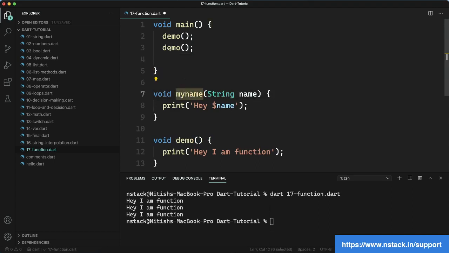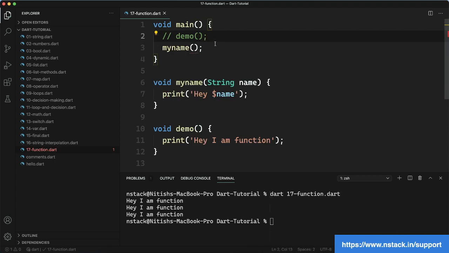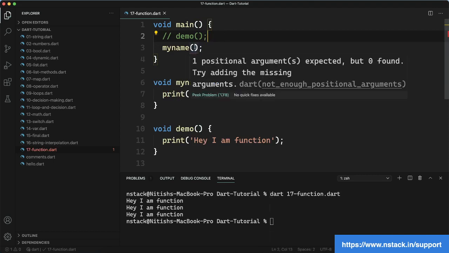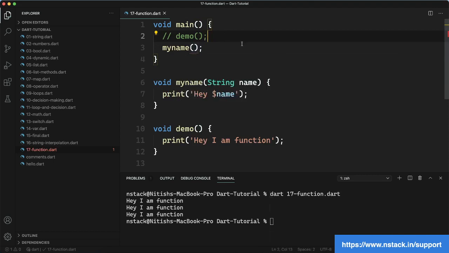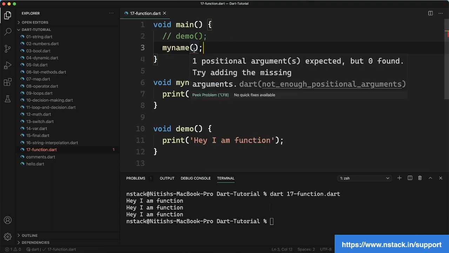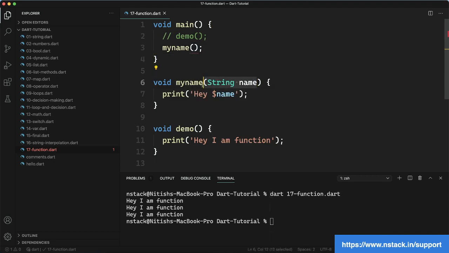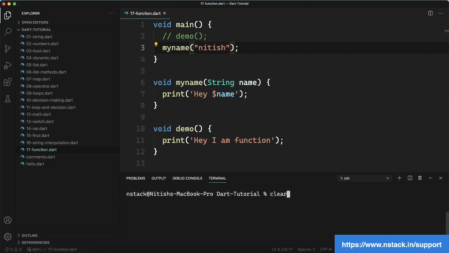Let's copy this one and call this. When we are calling this, we are getting an error, and it is saying one positional argument. So now this wants something as the input, so we need to give some input, and you can see here the input is of type string. We just have to give some string. So I will give Nitish as the input. Now if I try to run this, it will say hey Nitish.